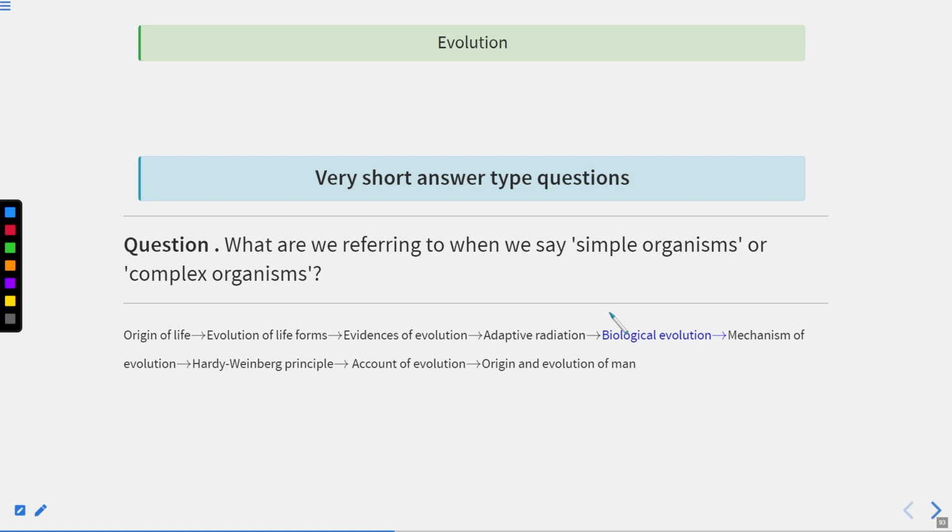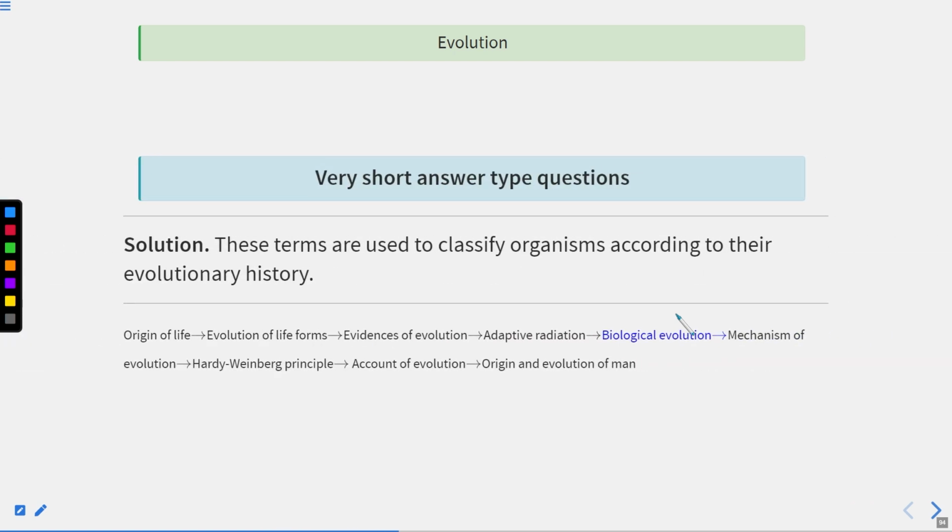Now let's talk about the next question. So here the question is, what are we referring to when we say simple organism to complex organism? All right. So here you can see in the header, I have given you the concept on which this question is based. So in each slide, I have given you the header and the footer. In the footer, you can see the concept on which this question is based. Now let's discuss the answer.